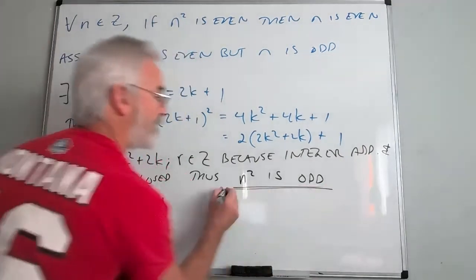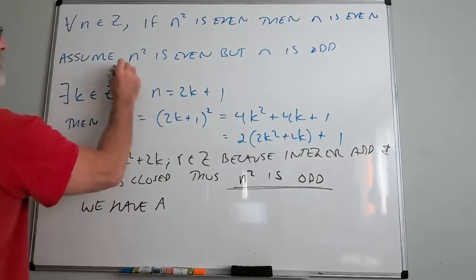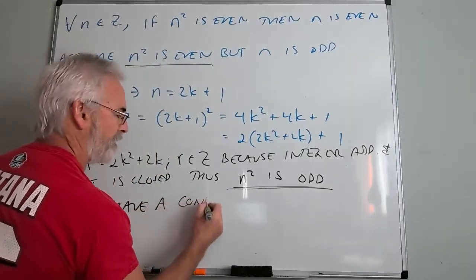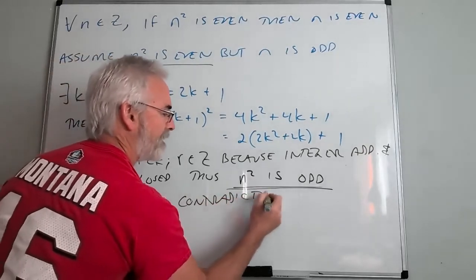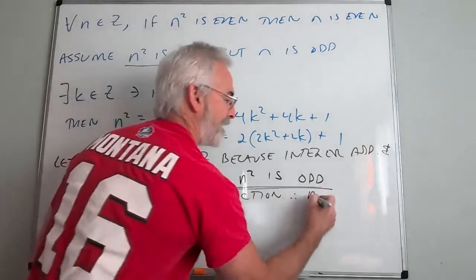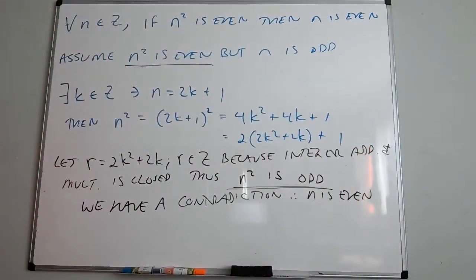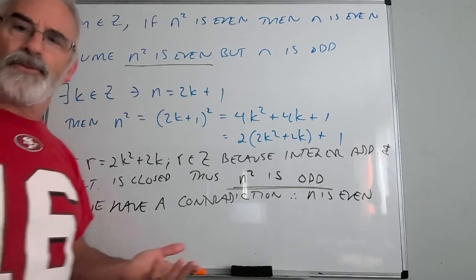Again, this contradicts my original assumption. So we have a contradiction. Usually you want to say it: therefore, n is even. Now that's not really earth shaking. No, but we want to get used to how to do this type of proof.